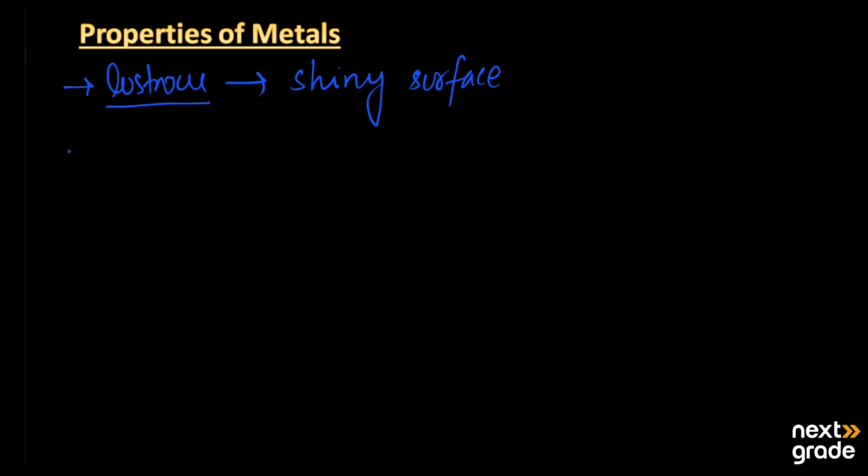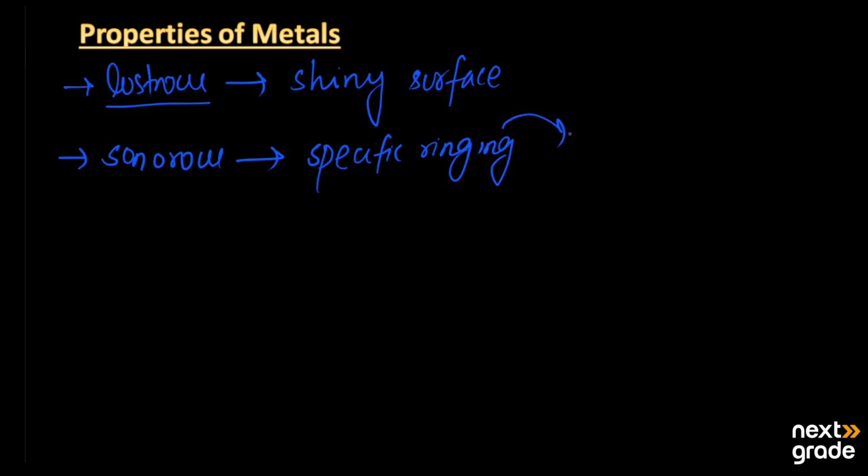Next, the property of metals is that they are sonorous. Now what is meant by sonorous? It means that they can produce a specific ringing. The specific ringing is produced when they get struck with something, then they produce a proper sound. That is their property. They are sonorous.